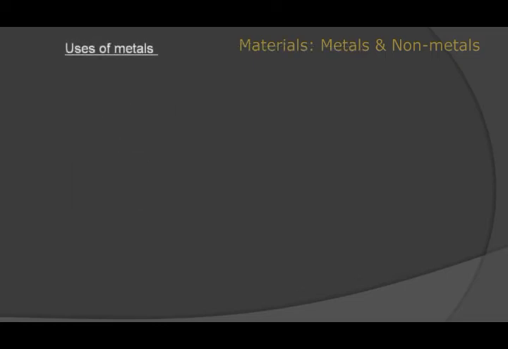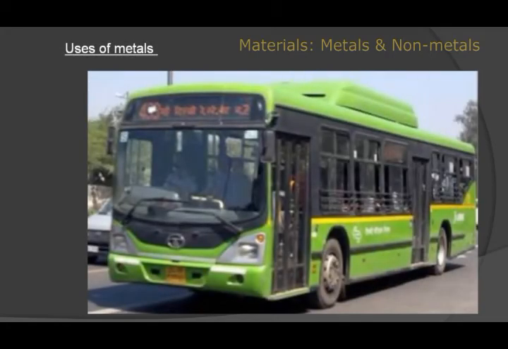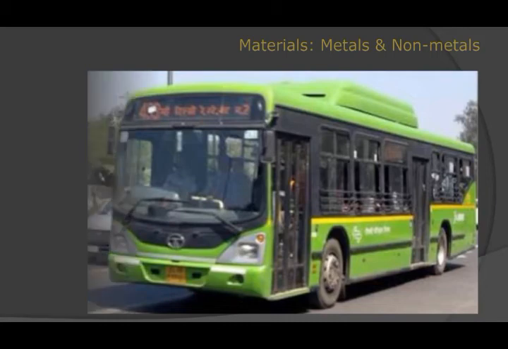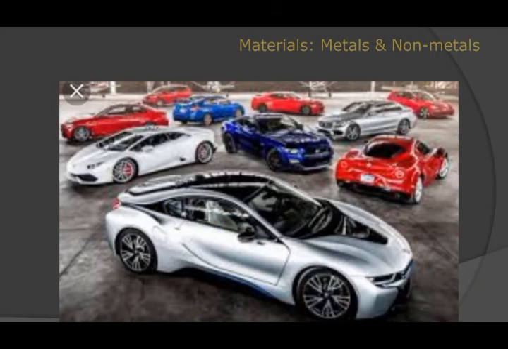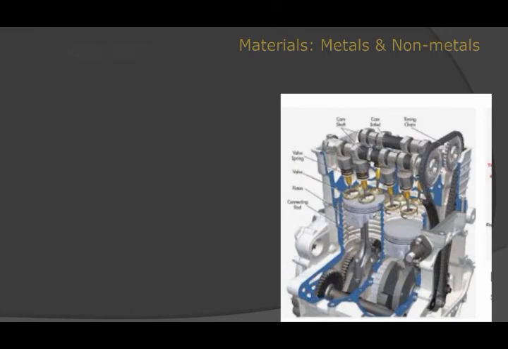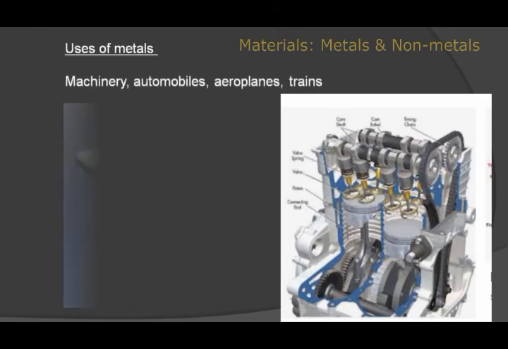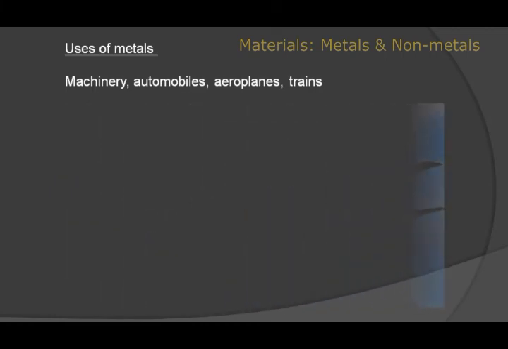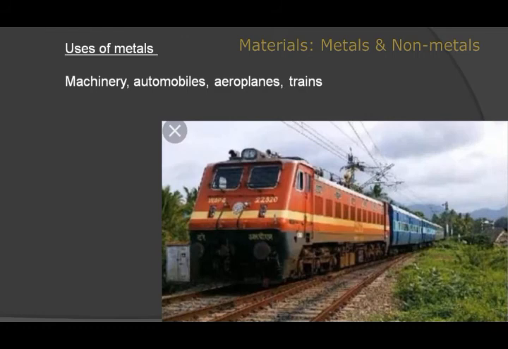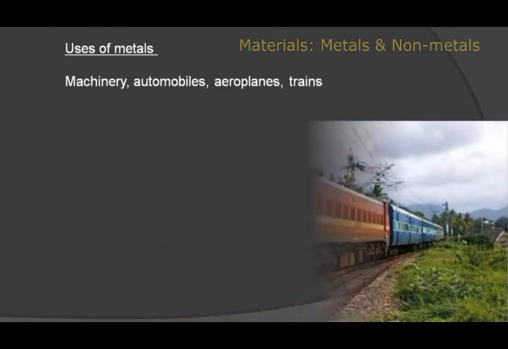Now we will see various uses of metals and non-metals. On the basis of the physical and chemical properties, metals and non-metals are used in different fields and in different ways. Some of the uses you are very much familiar with. Now we will see some of the uses of metals. Metals are generally involved in making machinery, articles, automobiles, aeroplanes, trains, etc. So in many more places metals are actively involved due to the physical properties we have seen. You can list some other uses of metals which we use in our day-to-day life.